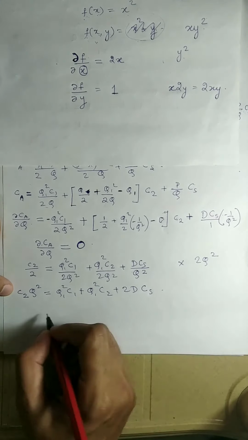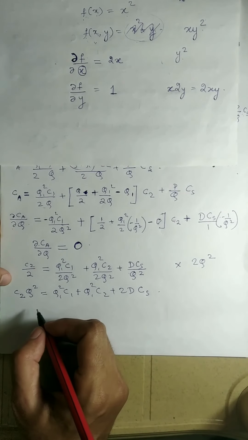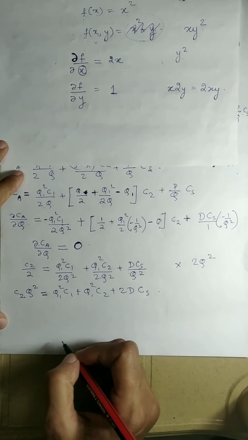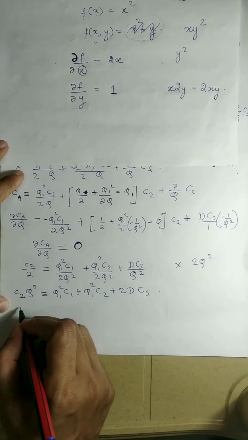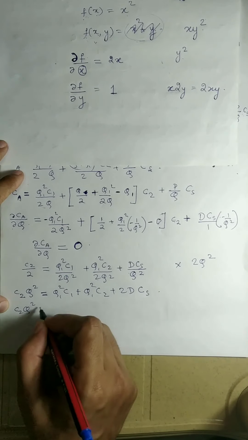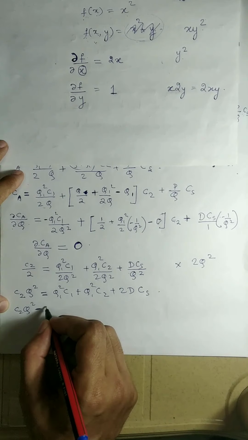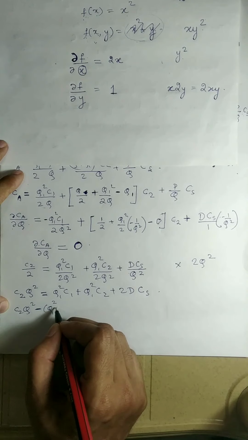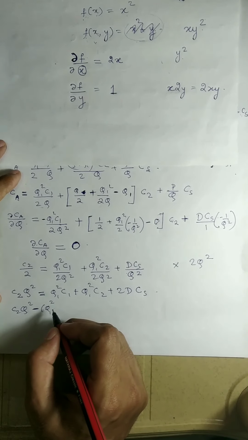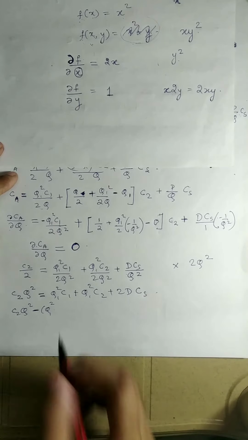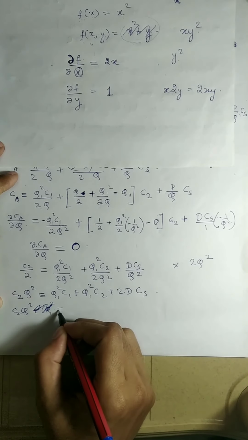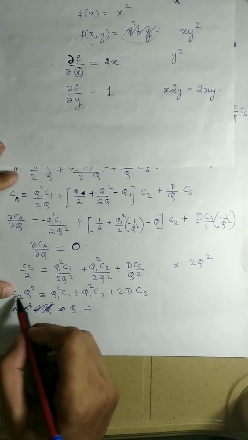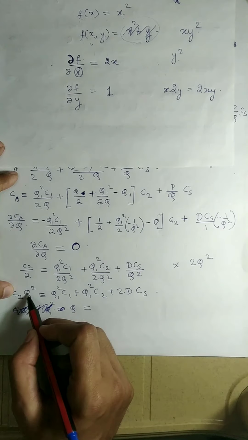This is a quadratic equation wherein c2q square, but because there are no linear terms here, we can directly write it as q is equal to, take c2 in the denominator, and we have q square.